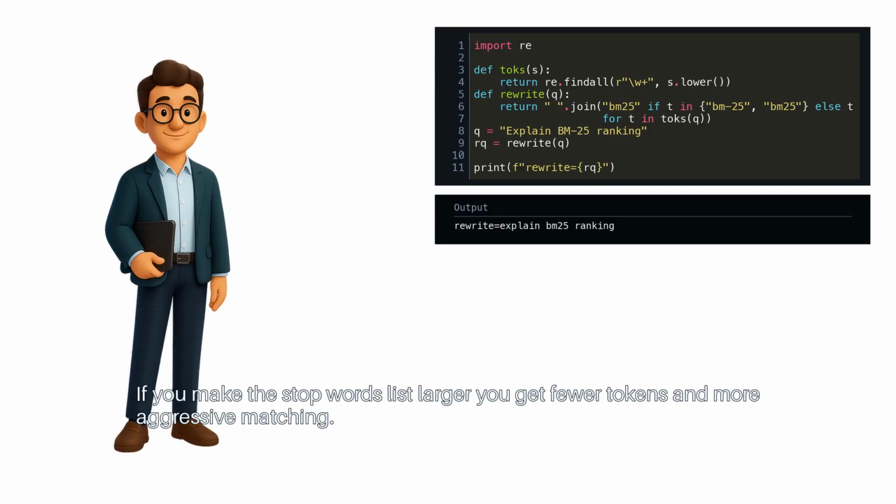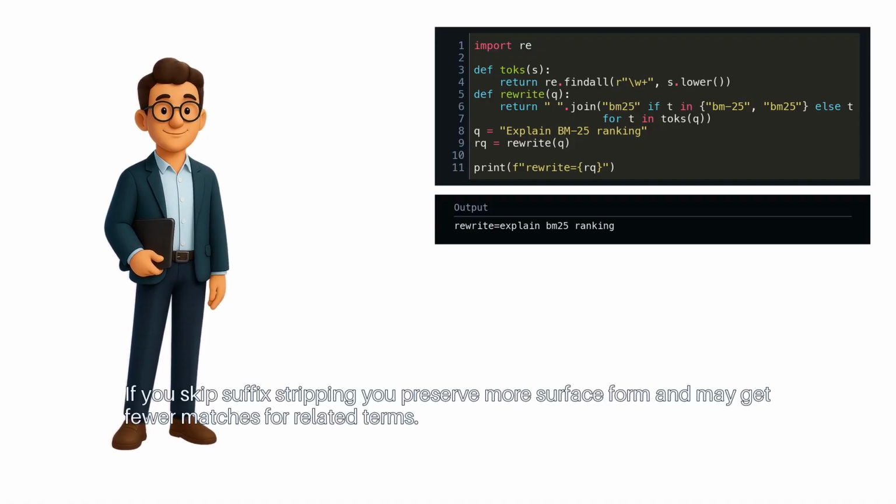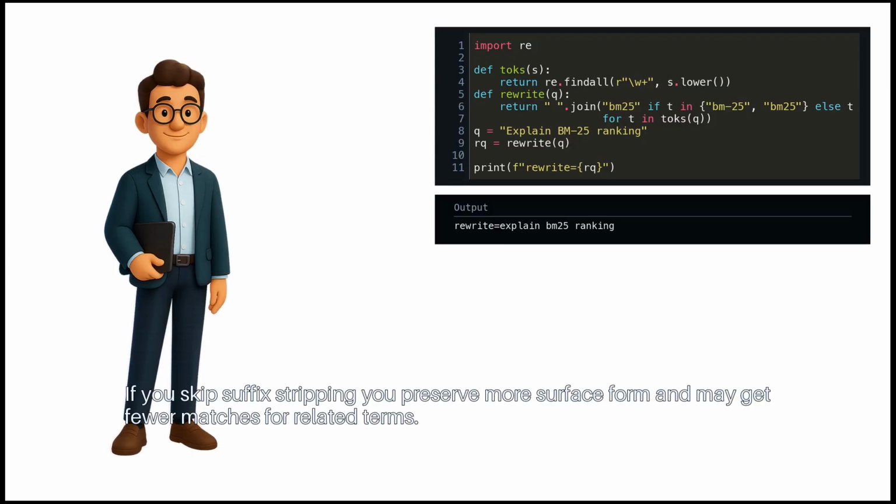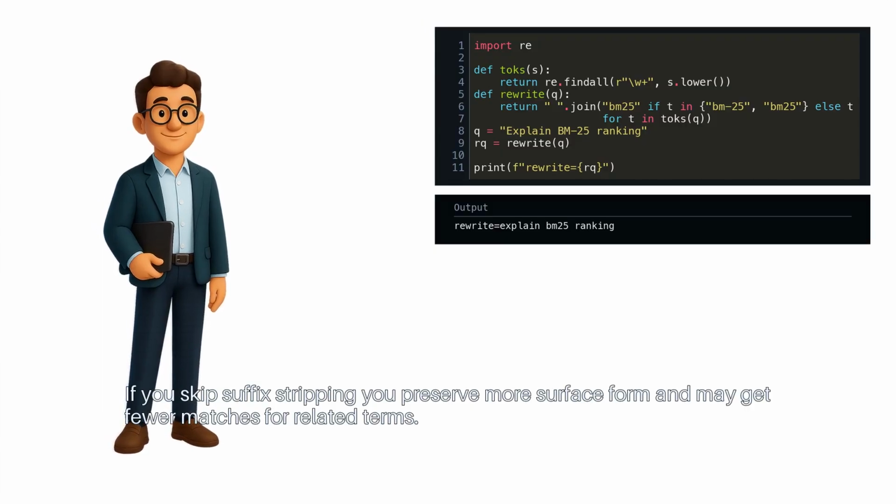If you make the stop words list larger, you get fewer tokens and more aggressive matching. If you skip suffix stripping, you preserve more surface form and may get fewer matches for related terms.